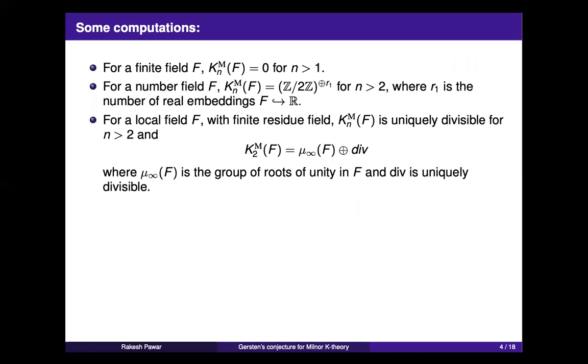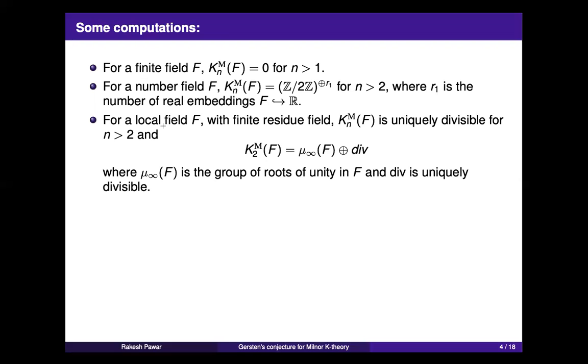Okay, so let me give a very brief computation of what we know about Milnor K-theory of fields. If you take a finite field, Milnor K-theory is 0 for n bigger than 1. If you take a number field, then it is more interesting. For n bigger than 2, it is a direct sum of Z mod 2Z's, with r1 many copies, where r1 is the number of real embeddings.